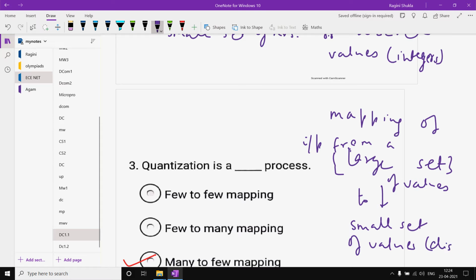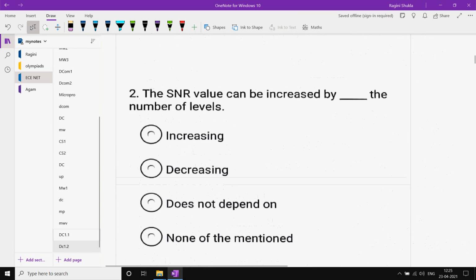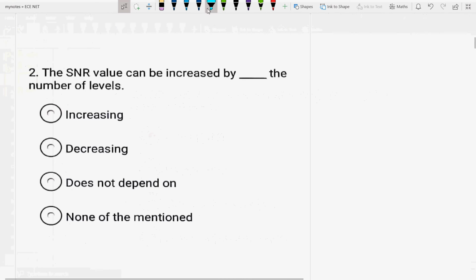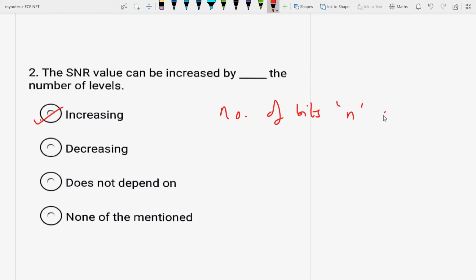So this is quantization. Okay, now next question is the SNR value can be increased by increasing or decreasing, or does not depend on, or none of the mentioned, number of levels. See, SNR value can be increased by increasing the number of levels. That means as the number of bits of quantizer, that means n, increases, SQNR, that means signal to quantization noise ratio, increases, but at the same time the bandwidth requirement for transmission also increases.